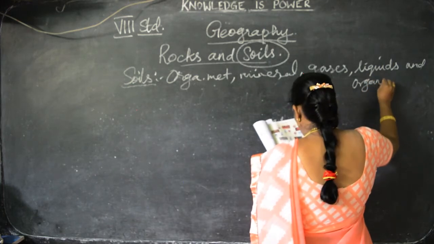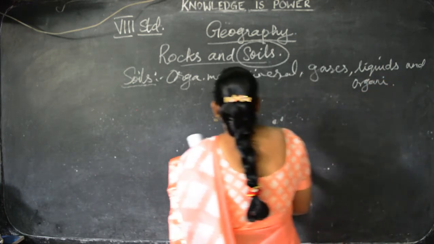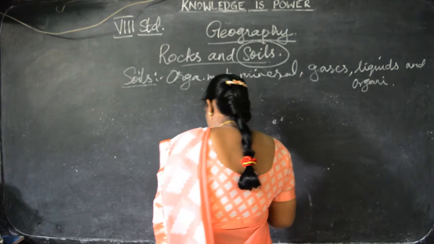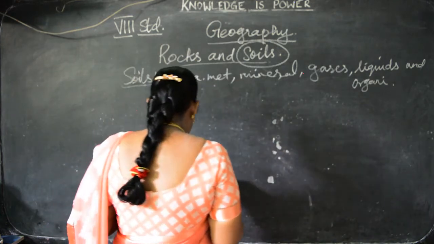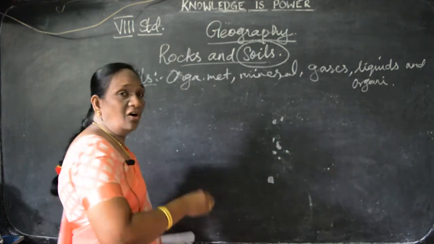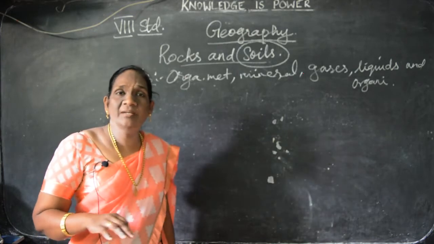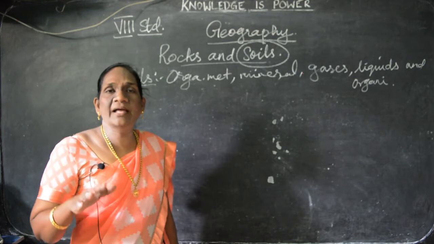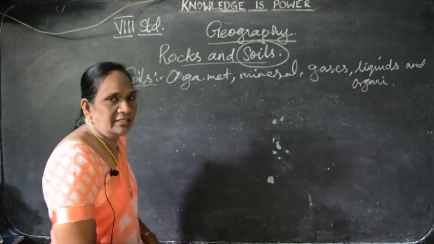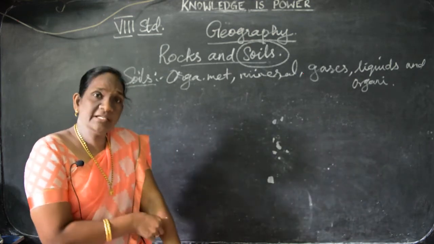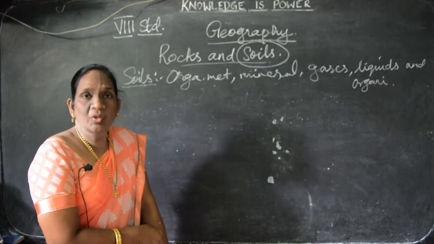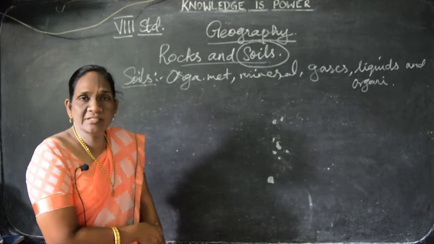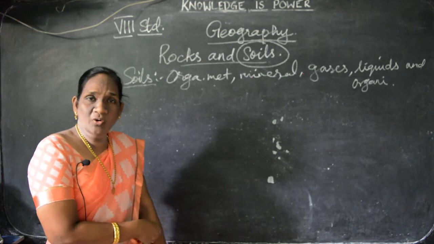So, they are all together support the soil life. Where can we see soil? On the earth only. So, the soil is called as the skin of the earth. We have skin, and inside we have the tissue, cells, nerves, veins, bones.